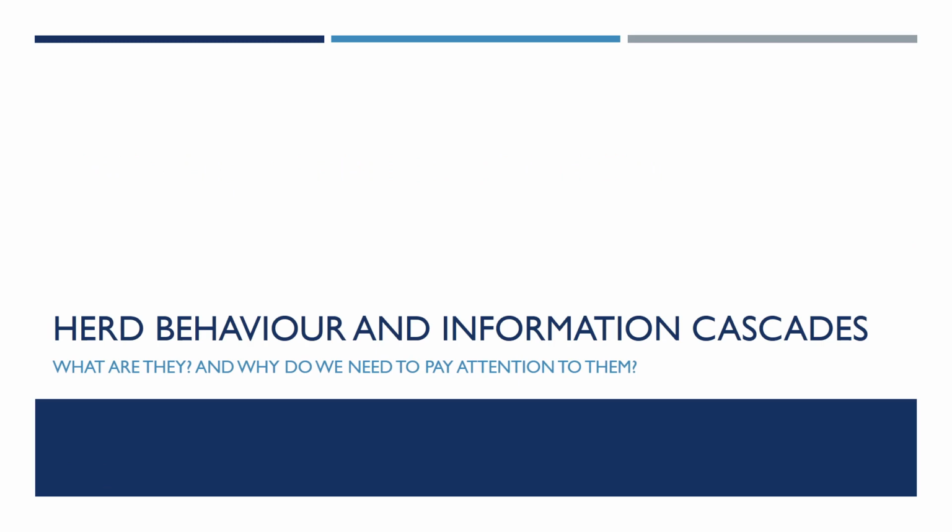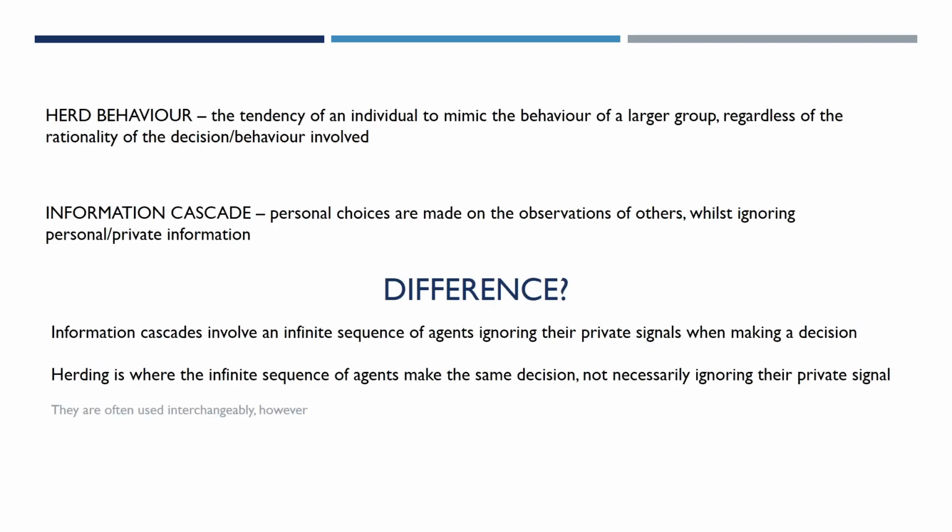The answer is yes. Herd behaviour is the tendency of an individual to copy the behaviour of a larger group, regardless of the rationale involved. Informational cascades are when the personal choices are made on the observation of others, ignoring personal information. The key difference here is that an informational cascade involves an infinite sequence of agents ignoring their private signal. In the herd behaviour, the private signal is not necessarily ignored.